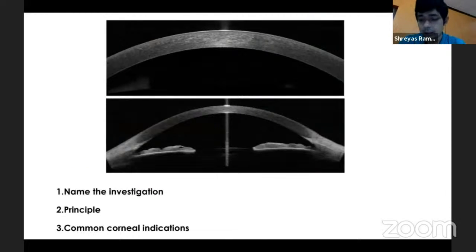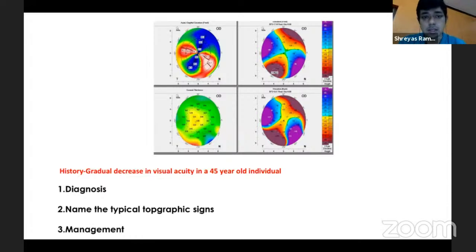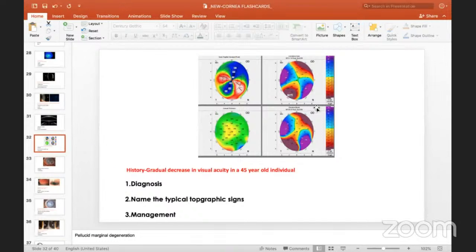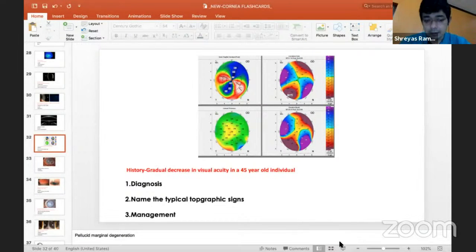Okay. Let's move on. What is this diagnosis? Quickly. Pellucid marginal dystrophy. That crab claw appearance. Right. So a crab claw appearance. Wonderful.